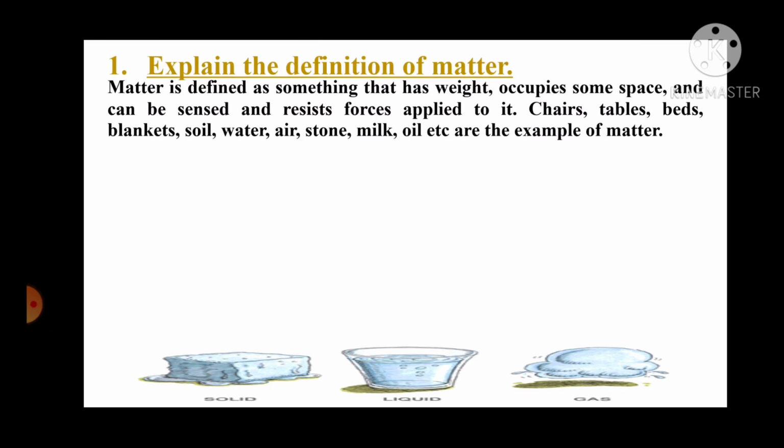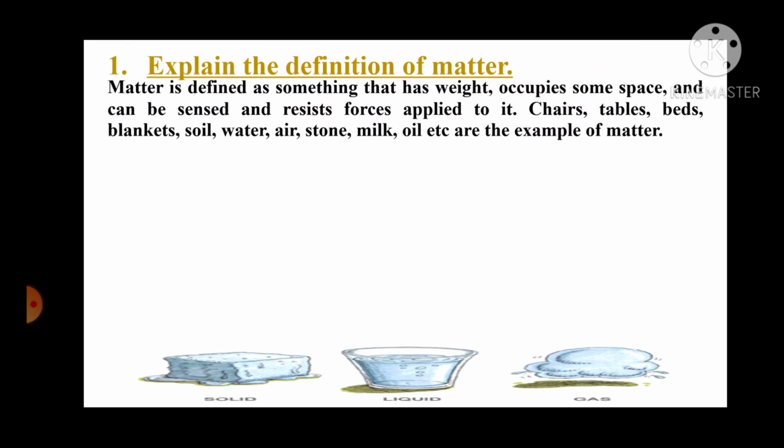So anything that you see around you and that has weight and occupies space is matter. You're sitting on a chair, that is matter. You're studying on a table, that is matter. Air is also a matter. Every matter has two general characteristics: it will have a weight and it will occupy some space. And for air there is another characteristic, that it can resist against pressure.